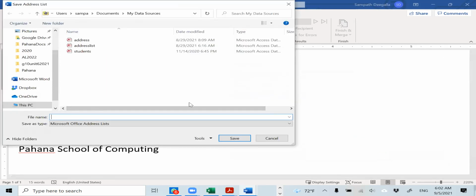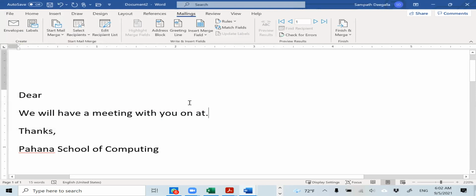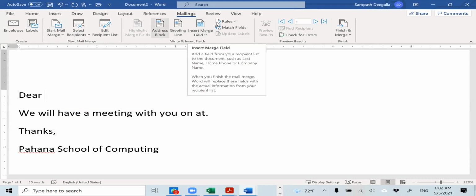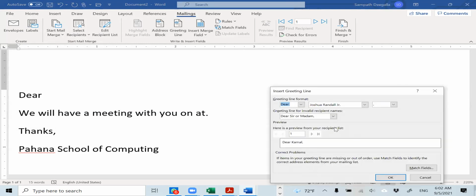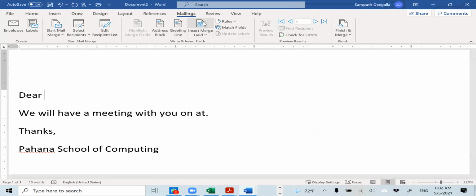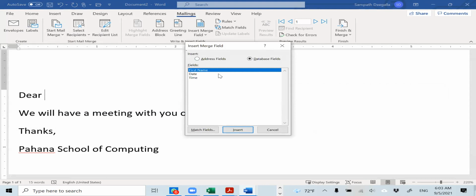So use name that. Now you can actually select, right? I'm going to use individually one field at a time, so I'm going to select insert merge field. But if you need the address block or greeting line, you can easily select from here. For example, we can say dear sir or madam, or you can have the name. In my case, it will be like dear Kamal if I use that, right? But I'm going to go for individually.